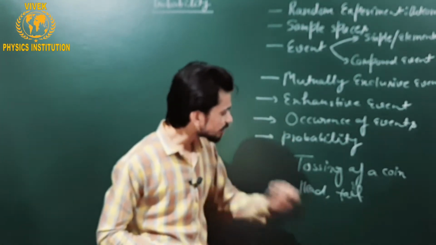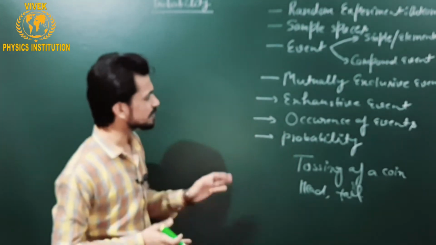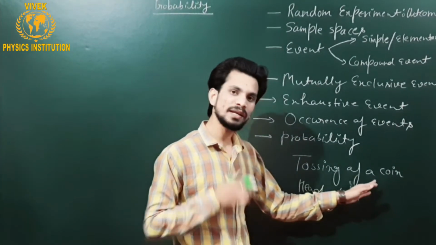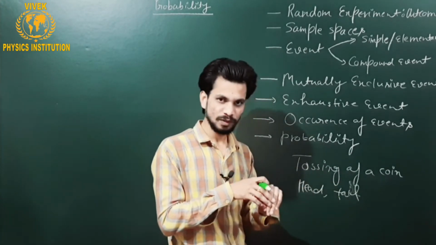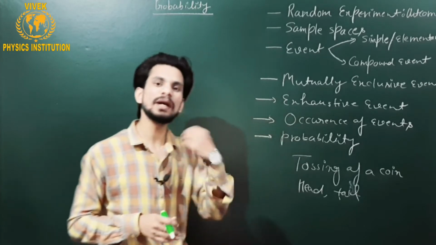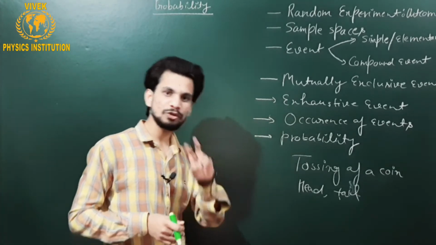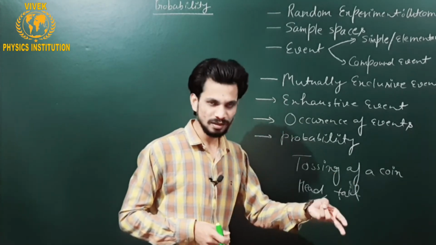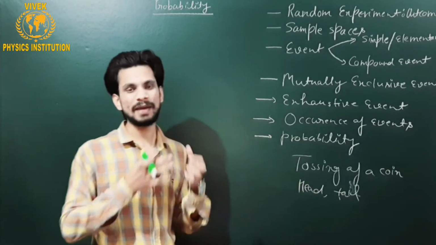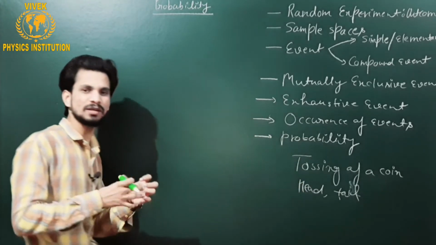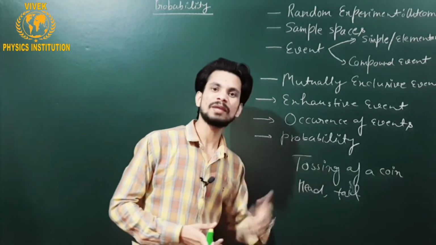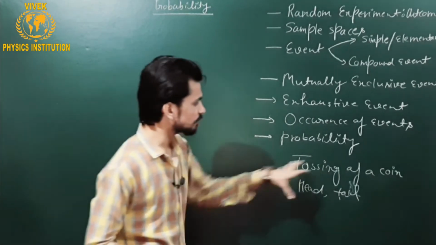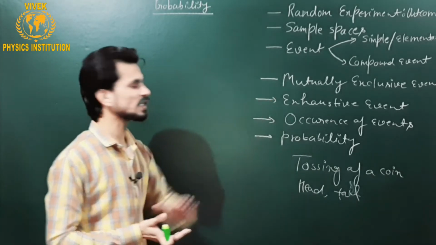Okay, and another criteria which is followed here is that we do not have any idea whether head will come or tail will come, because at one time one outcome will be there, not two outcomes simultaneously. And here we do not have any prediction of what the outcome will be. So this kind of experiment can be taken as a random experiment.